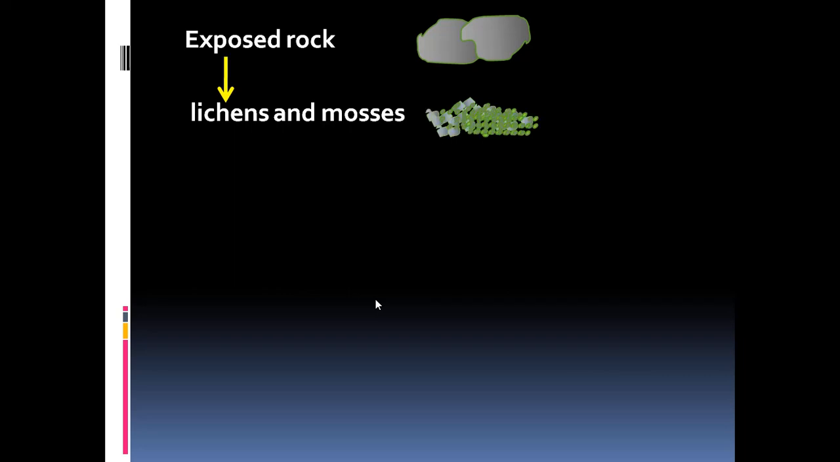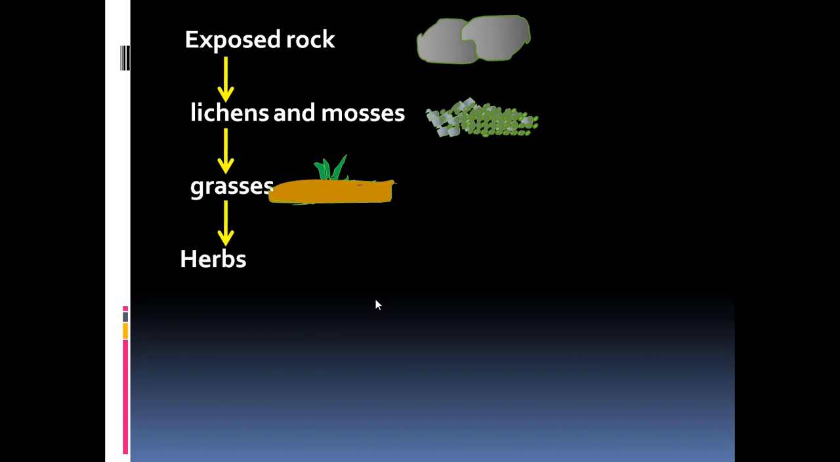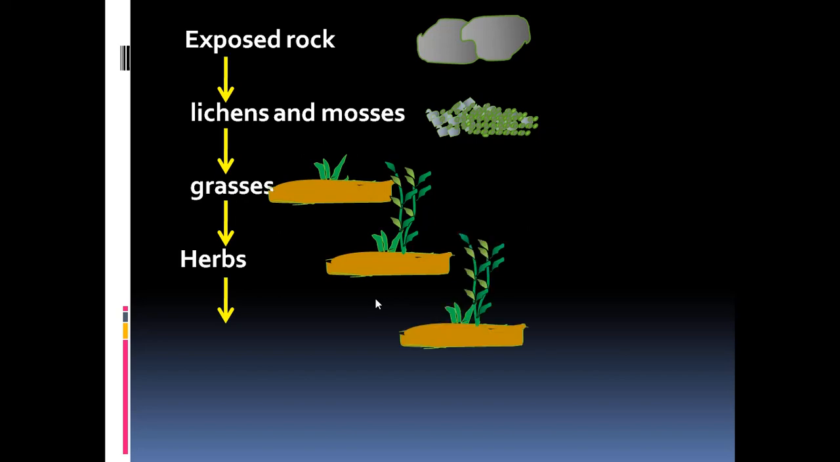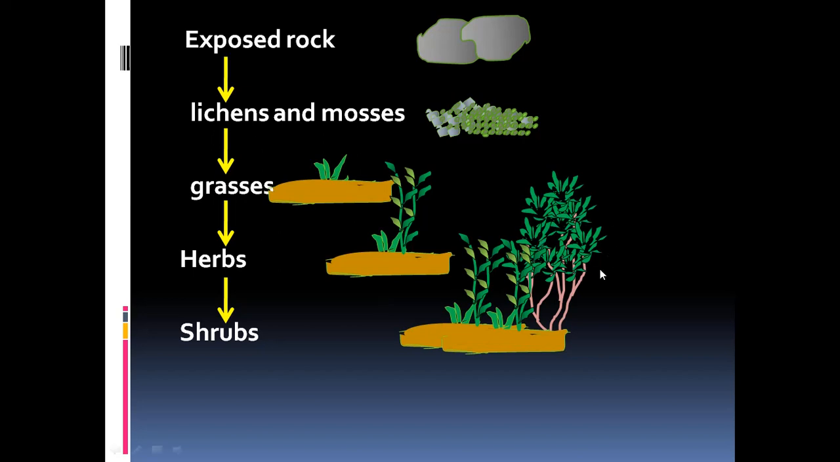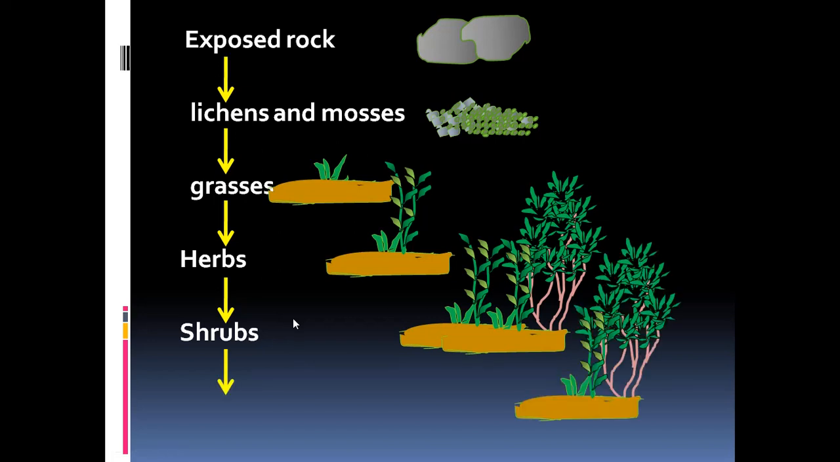Then when the soil is formed, grasses can grow on that. So grasses start growing, and after the grasses, herbs establish themselves. Herbs are the plants with the tender stems, and then after the growth of the herbs, we see that shrubs appear, which are woody plants, bushy plants with woody stems, we can say, which are larger than the herbs. And after the shrubs, we see that the tall trees appear,